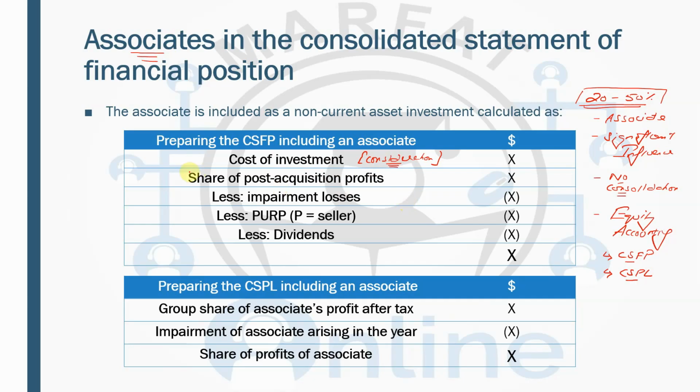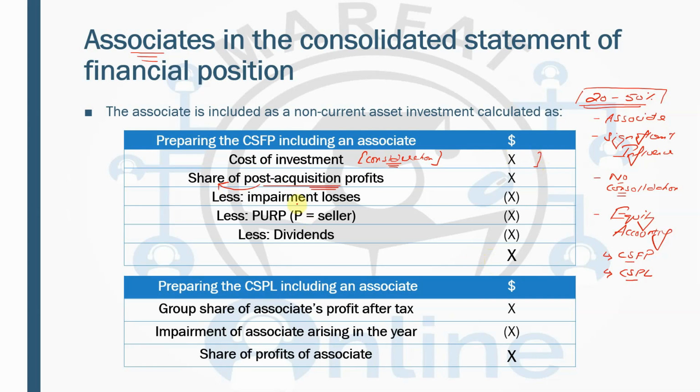And now after the acquisition, whatever the associate is going to earn is known as the post-acquisition profit. In that post-acquisition profit, there will be the share of the parent. This share of the post-acquisition profit will be added to the value of the investment made by the parent in the associate.